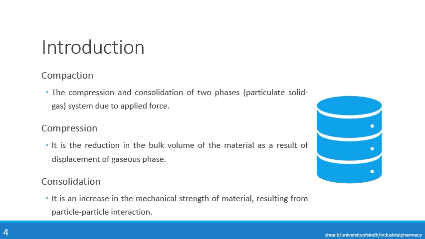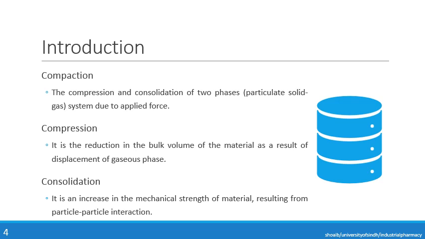Now as we discussed in the compaction, there is application of the force on two phases. One of them is the solid phase and the next is the gaseous phase. Now when we apply force, the particles will come in contact with each other, will come closer to each other, and the gaseous phase that is present in between them will be removed. When the gaseous phase is removed from between the particles, the bulk volume of the material will decrease.